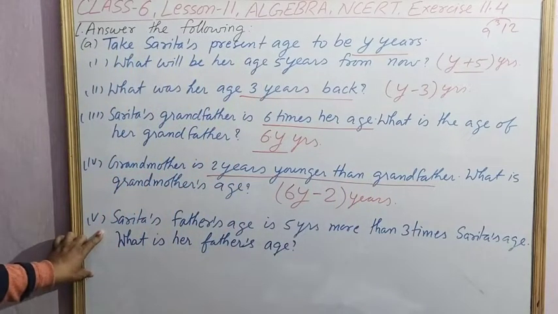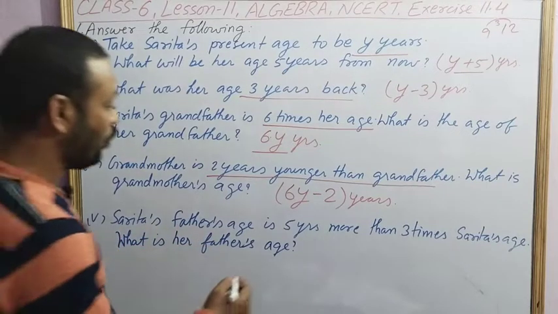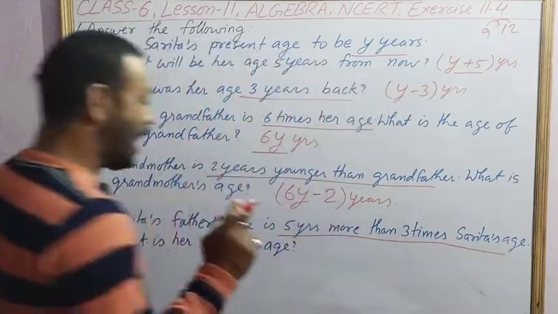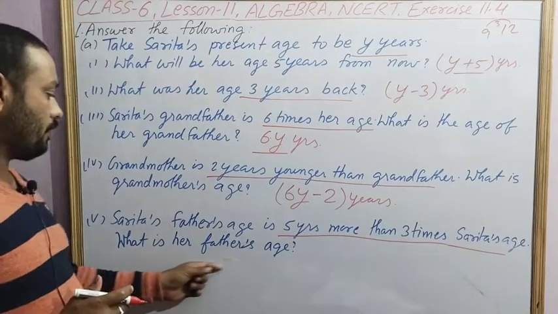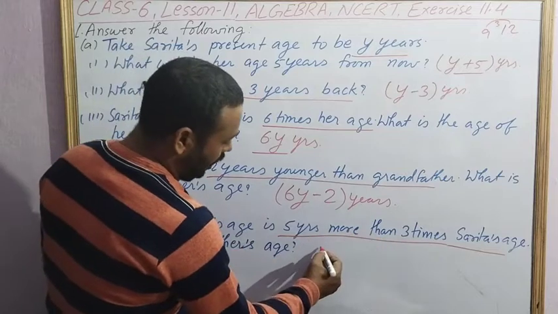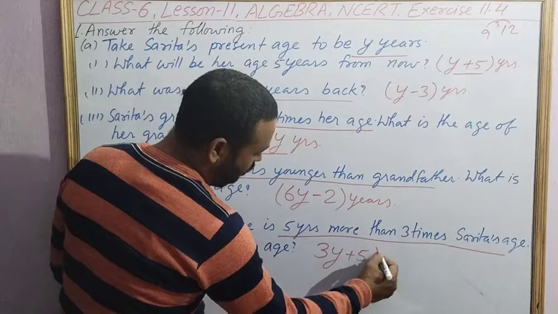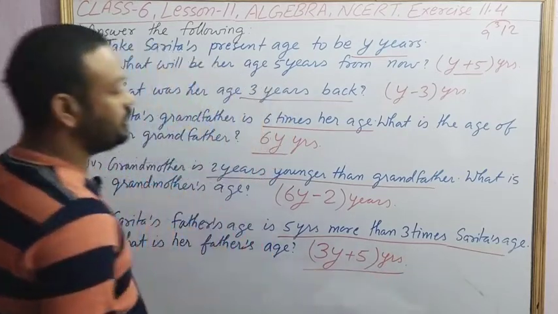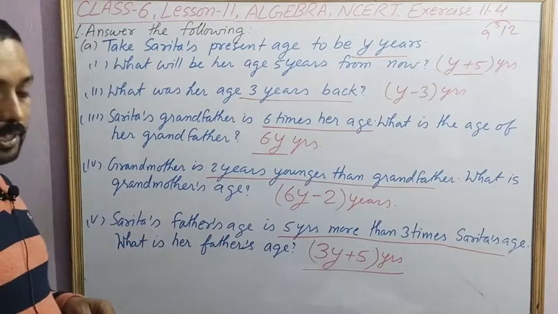Fifth and the last question, Sarita's grandfather's age is 5 years more than 3 times Sarita's age. What is her grandfather's age? 3 times Sarita's age means 3y, and 5 years more means plus 5. So this is Sarita's grandfather's age. You will do it like this. That is question number 1. Next question.